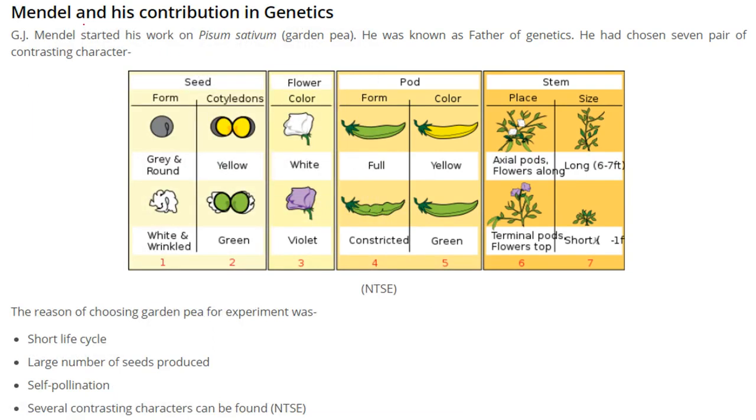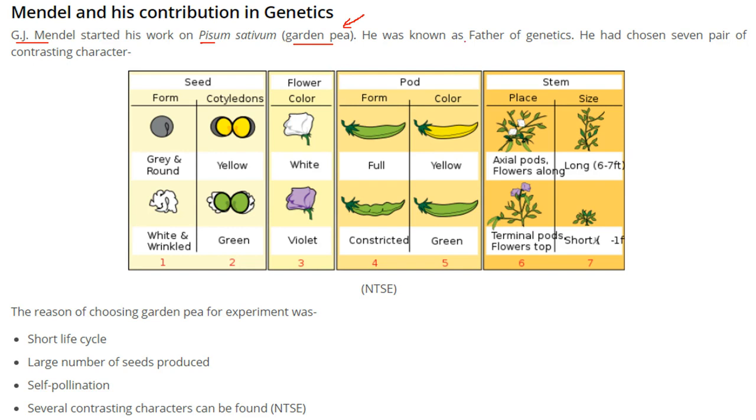Mendel and his contribution in genetics. G.J. Mendel was a famous mathematician. He was not a biologist. He started his work on the garden pea, the name is Pisum sativum. He worked on pea, and because of his excellent work, he showed what genetics is. He showed it with certain observations and experiments, and that too mathematically.